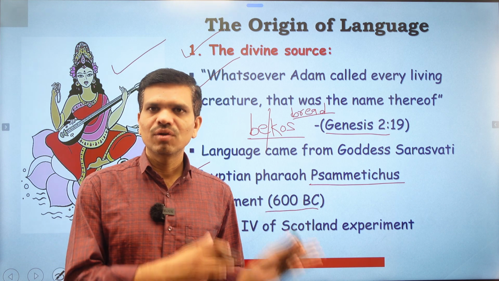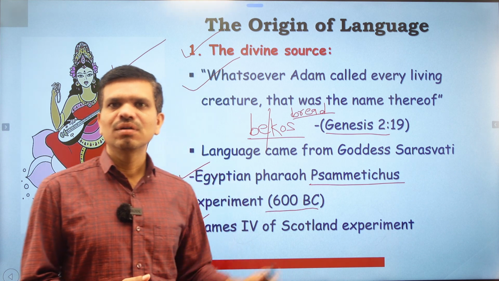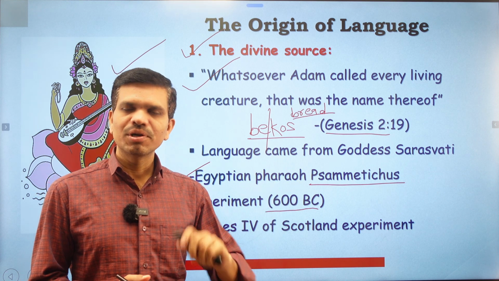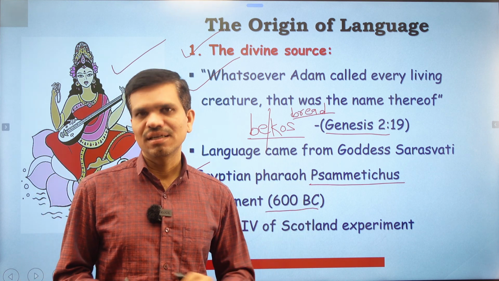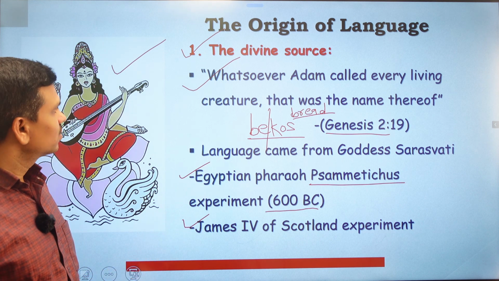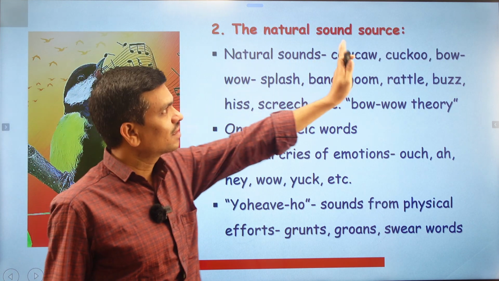We cannot rely on these experiments, or on these theories of language origin. Why? Because there is no scientific evidence behind these theories. Now next, let's understand the second theory, the natural sound source.